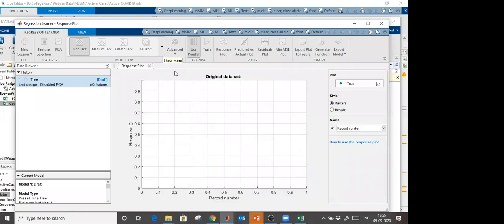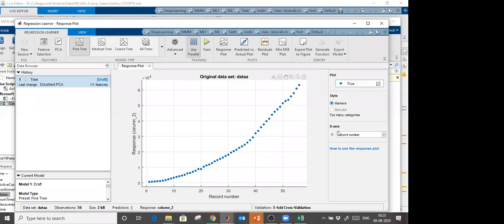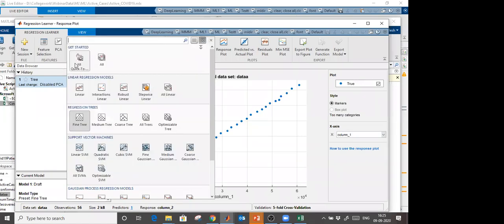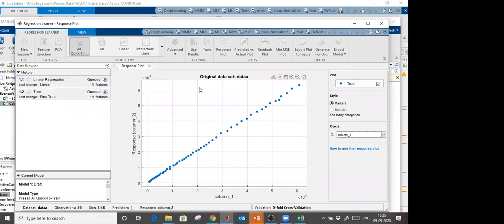Okay, right now you see this is the graph, and let's say I want to plot column 2 with column 1. This is the plot, column 2 on the y-axis and column 1 on the x-axis. So you can see this is very dependent. Second thing, I am going to choose which models are faster and supported for this data. I am going to train. In this case, the output of the model will be the root mean square error, which means we will compare different models based on the root mean square error.